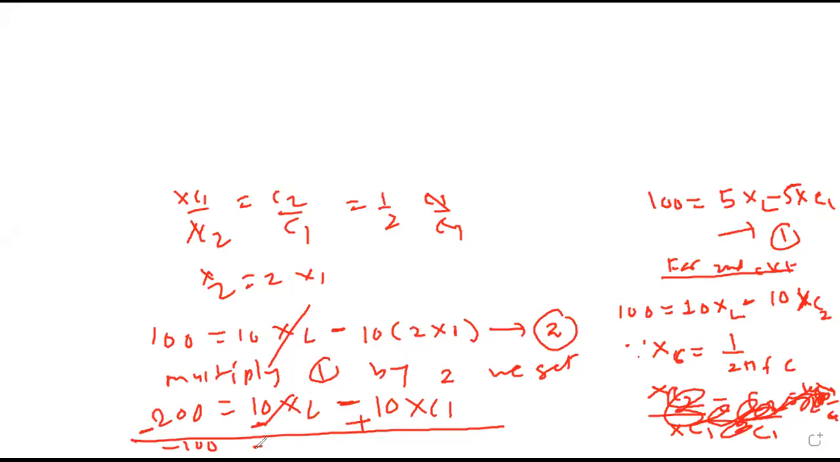How much? Minus 20 plus 10, minus 10. Minus 10 times XC1. So therefore XC1 will become 10. Correct? Yes, sir. So voltage across first case capacitor is I1 times XC1. 5 into 10 equals 50 volt.